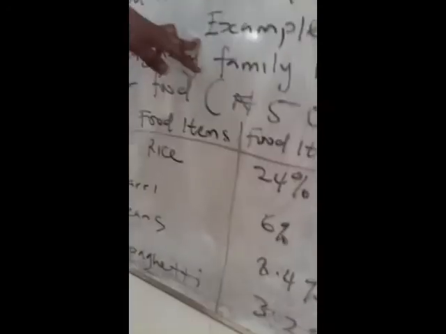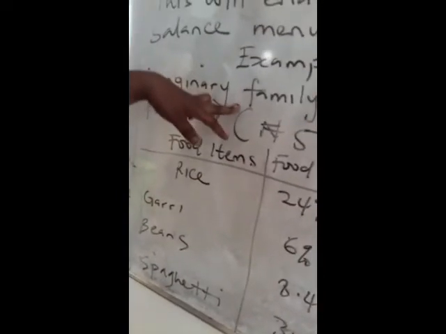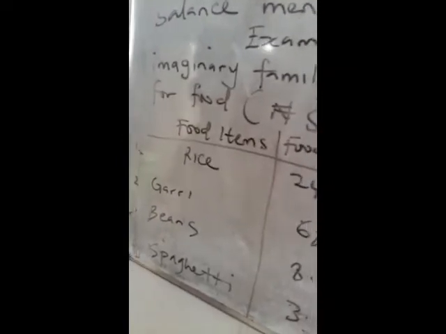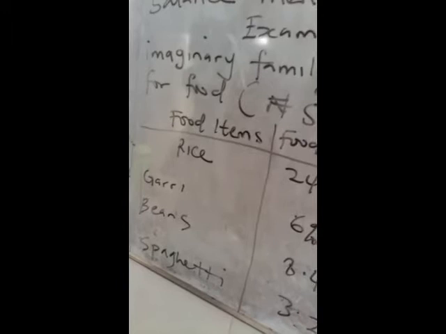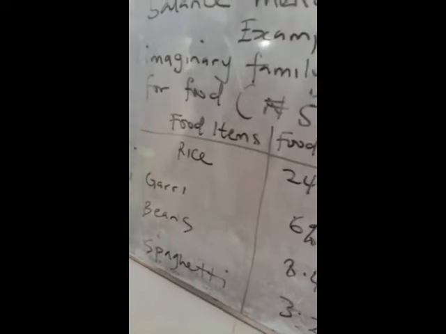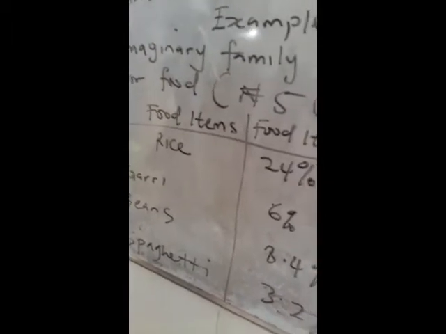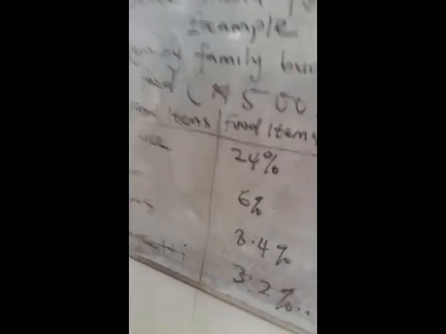Now I'm going to give you an example of how to make a food budget, because it's very important in our planning. You are now in SS2, right? Very soon you start doing your practical planning. If I tell you to prepare a certain meal for a group of persons, maybe a pregnant woman, a lactating woman, adolescents, and all sorts, you have to plan the amounts you will take to the market to buy all those things. So that is why this topic is important.